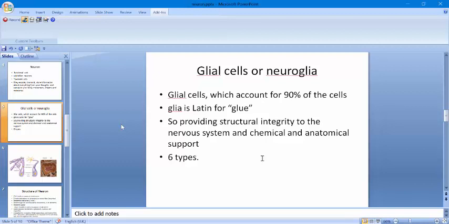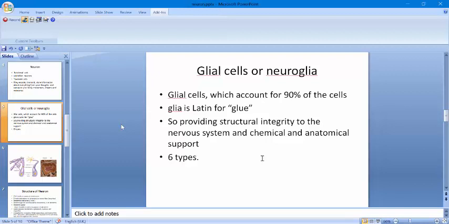There are 6 types of glial cells. Four are present in the CNS: astrocytes, oligodendrocytes, microglia, and ependymal cells. Schwann cells and satellite cells are the two types of glia present in the peripheral nervous system. In this lecture we are not going to discuss glial cells further; we will discuss them in our next lecture. But we will have a brief introduction to oligodendrocytes and Schwann cells and what they do. Basically, they help in creating a myelin sheath around the axons of the neuron.